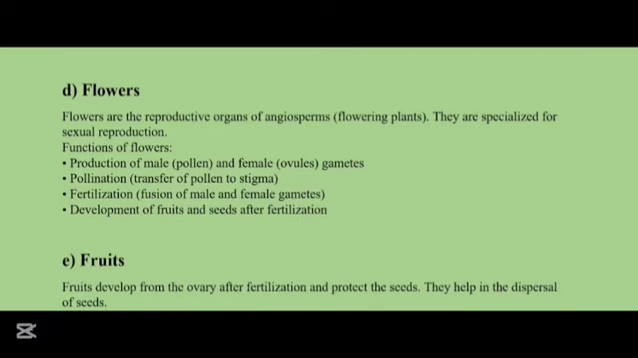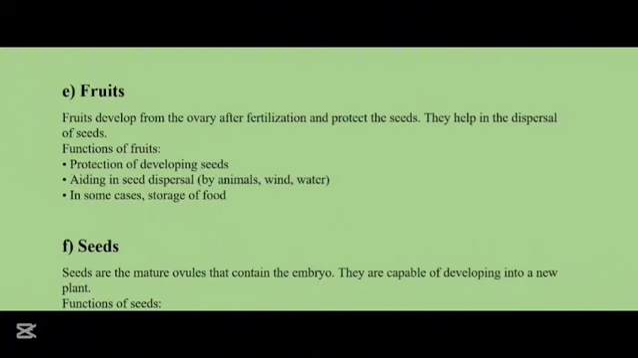Then we have the flowers. The flowers are the reproductive organs of the flowering plants. They are specialized for sexual reproduction. The functions of flowers: production of male pollen and female ovules (gametes), pollination, fertilization, and the development of fruits and seeds. We have fruits.